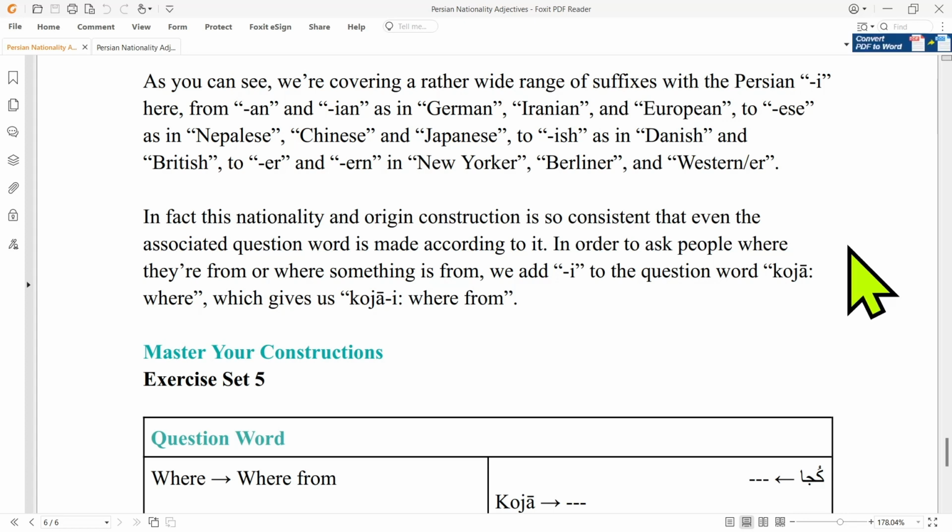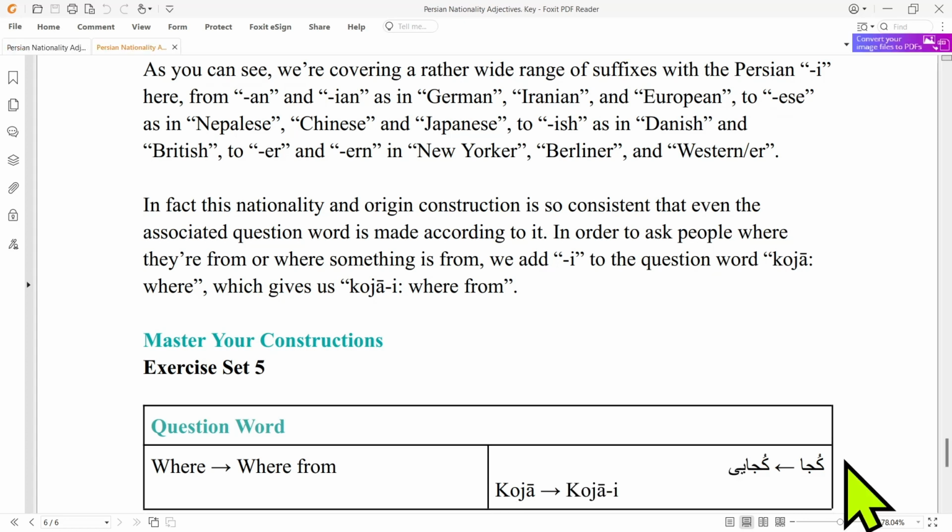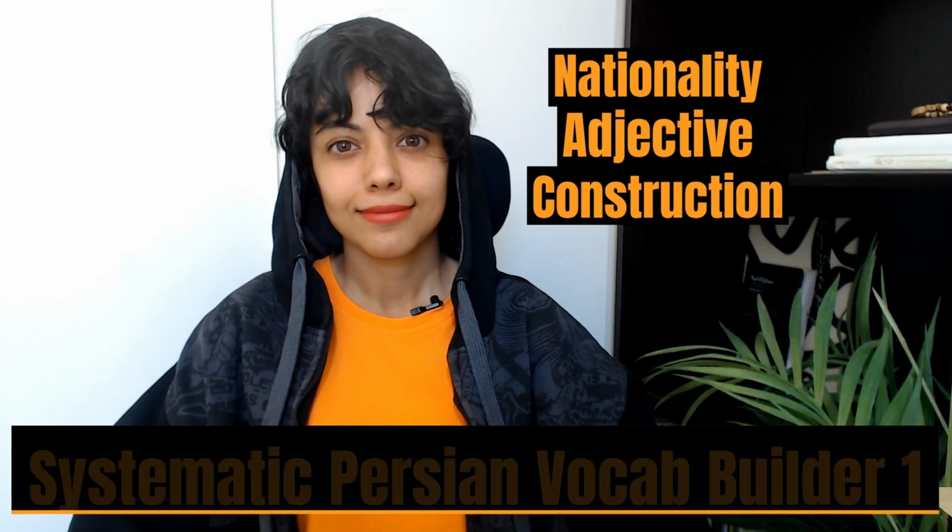In fact, this nationality and origin construction is so consistent that even the associated question word is made according to it. In order to ask people where they're from or where something is from, we add e to the question word koja, where, which gives us kojai, where from, as you might remember from our lessons on Persian question words.